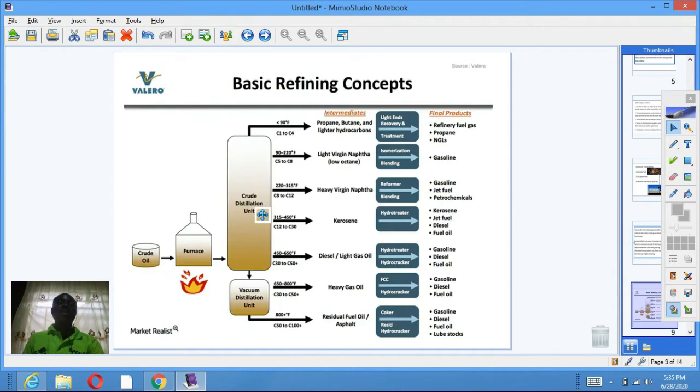When we look at petroleum, this is what happens in the fractional distillation column. At different temperatures, the fractions distill over one after another. These are the fractions at different temperatures. You have the gas, you have naphtha, you have heavy virgin naphtha, kerosene, diesel, light gas oil, heavy gas oil, residual fuel oil, or asphalt. And these are different products when they are further being heated.